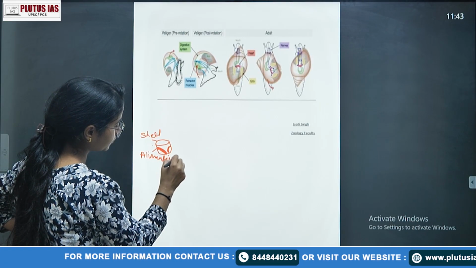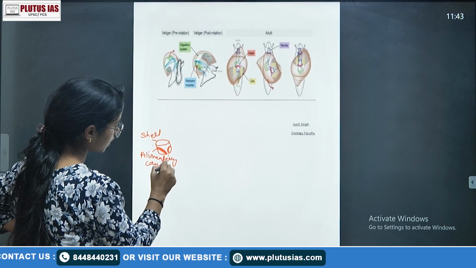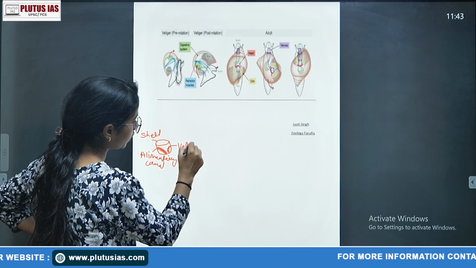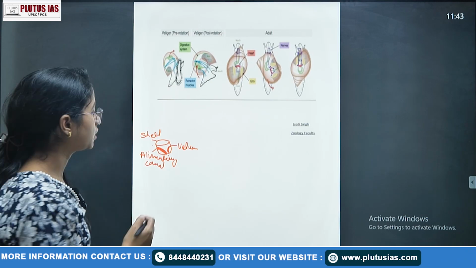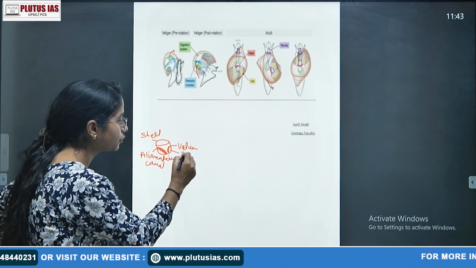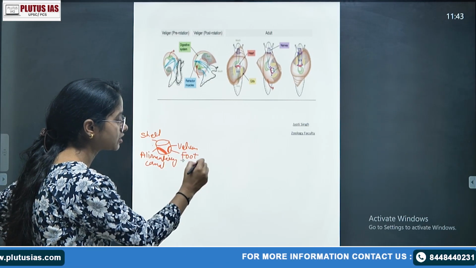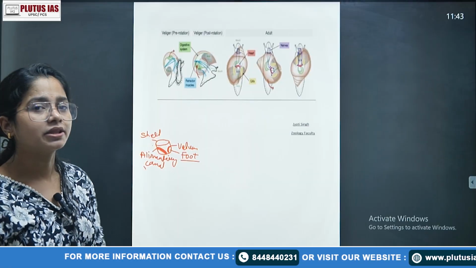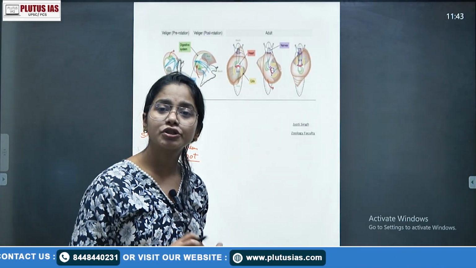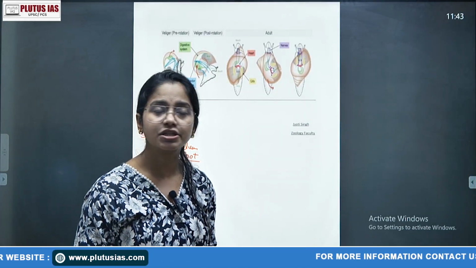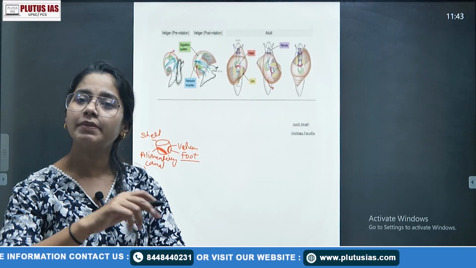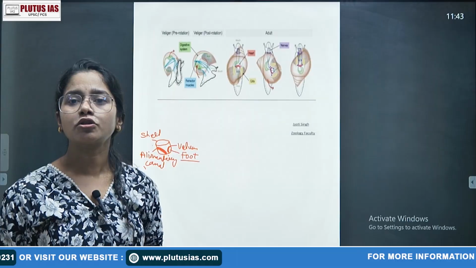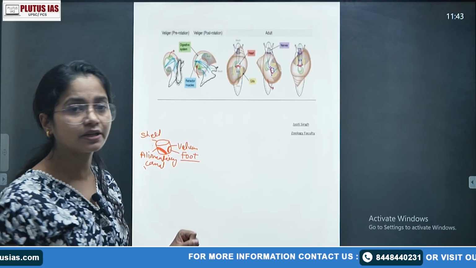This is your alimentary canal. And this is your velum. What is the significance of velum? The area of the body below the velum converts into your foot. In the torsion process, the portion that does not undergo twisting is the head portion and the foot portion; the whole mantle cavity twists. Why the mantle cavity? Because all the important organs occur in the mantle cavity.